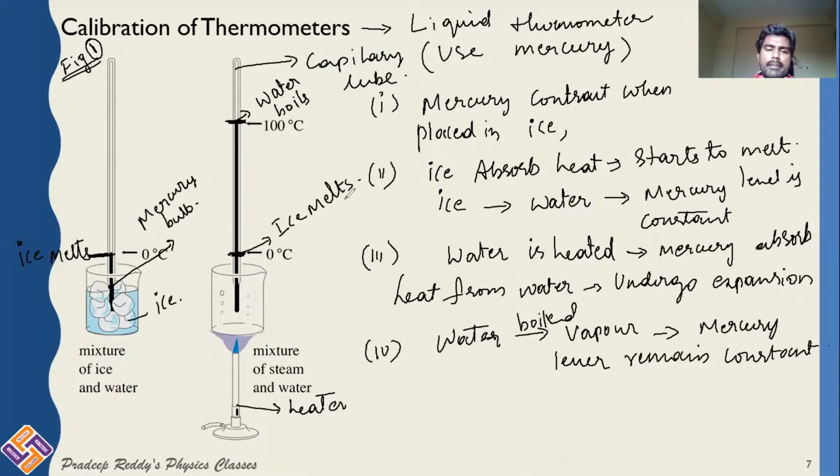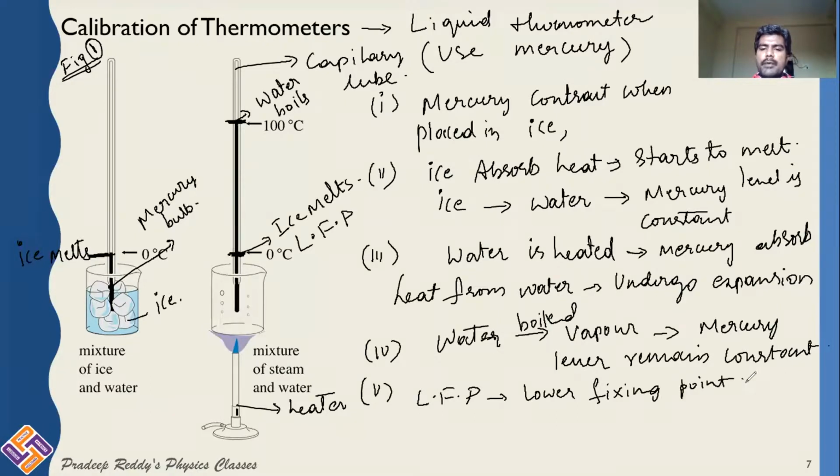And the point where ice is melting upon this capillary tube is said to be LFP. LFP means lower fixed point. It is called lower fixed point.